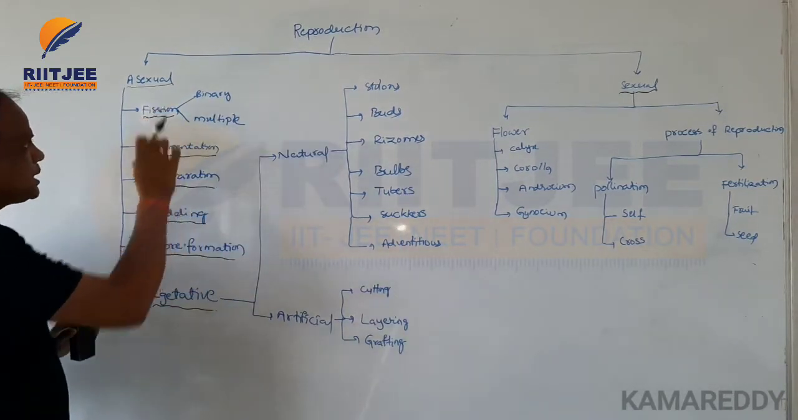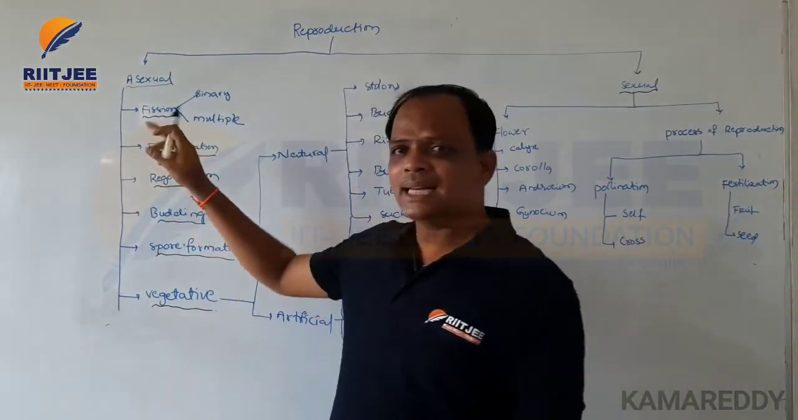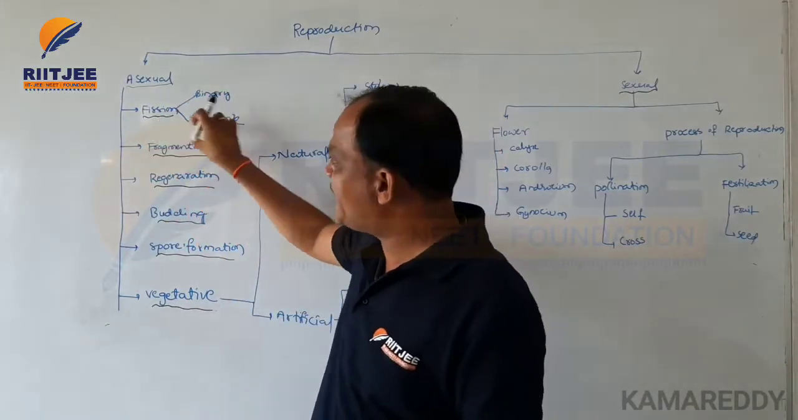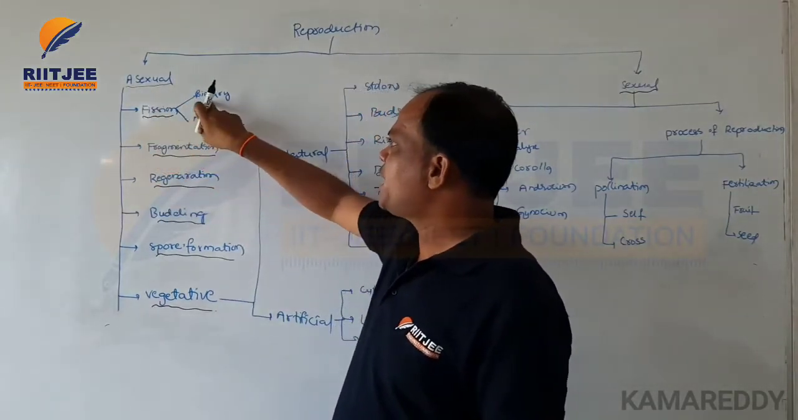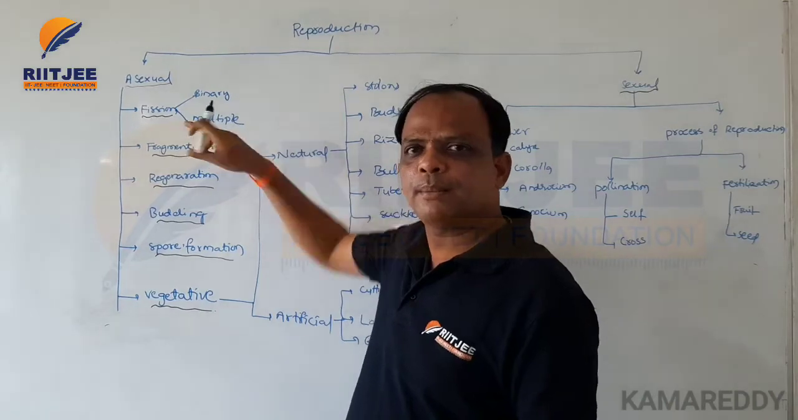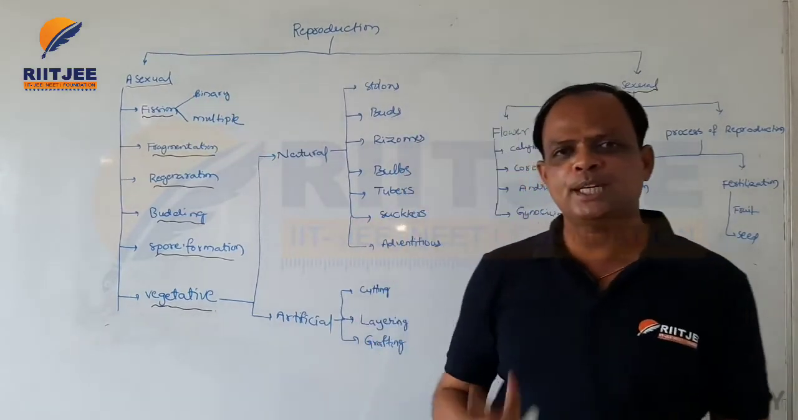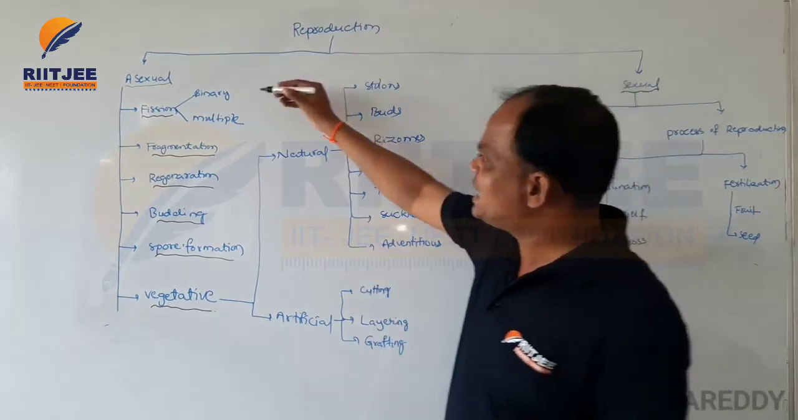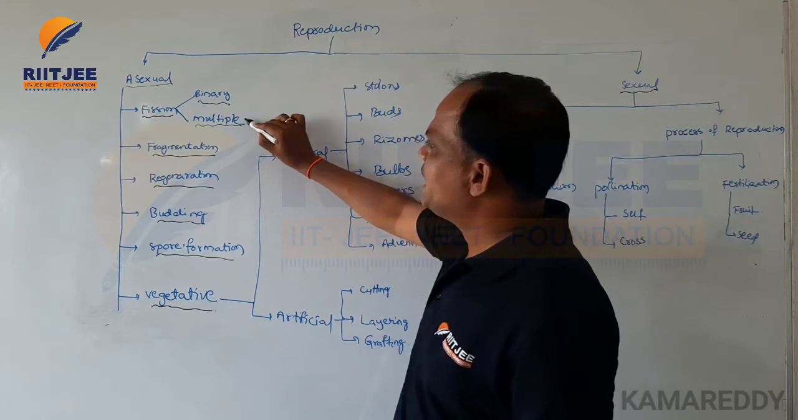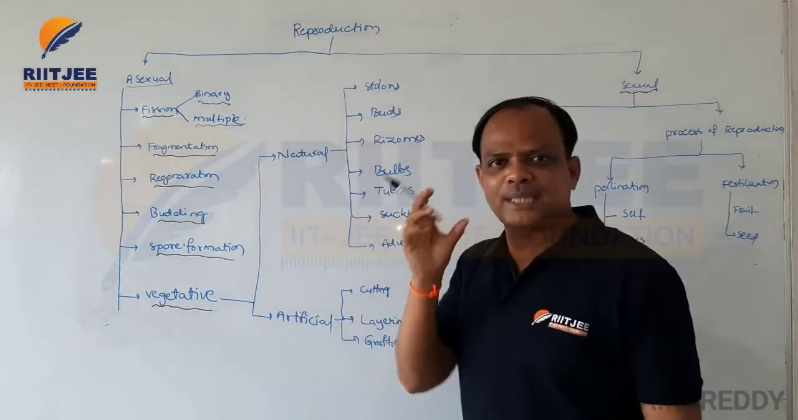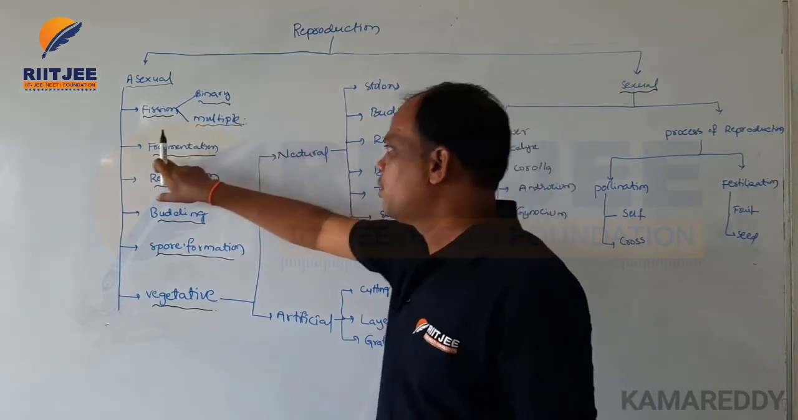Fission means the mother organism directly divides into two equal daughter cells. That is called fission, and it is of two types: binary fission and multiple fission. Binary fission means one cell divides and develops into two daughter cells. Multiple fission means it gives rise to many cells.